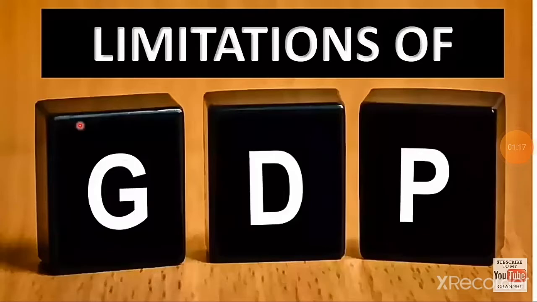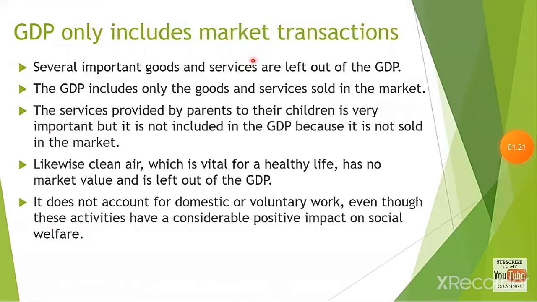Next, limitations of GDP. The GDP is the most widely used measure of the state of the economy. It includes market transactions only. Several important goods and services are left out of the GDP. The GDP includes only the goods and services sold in the market.